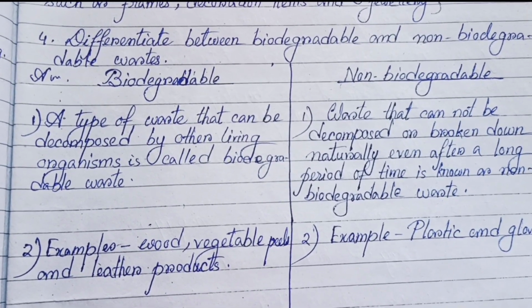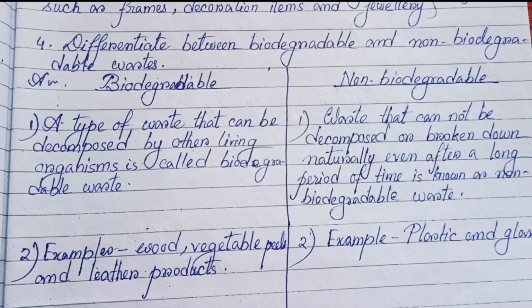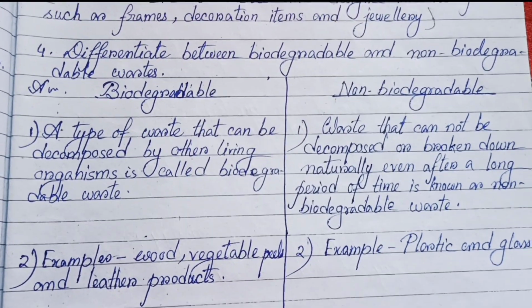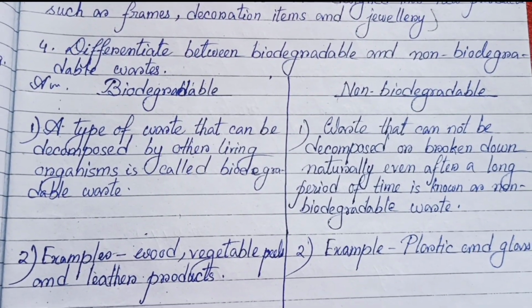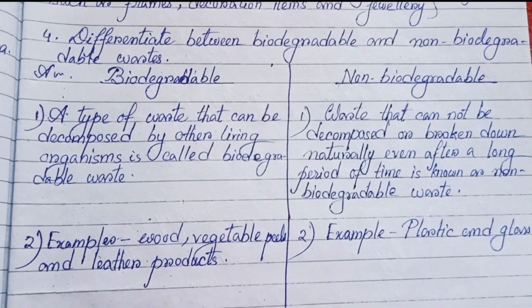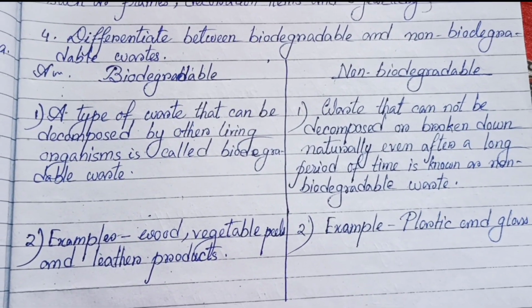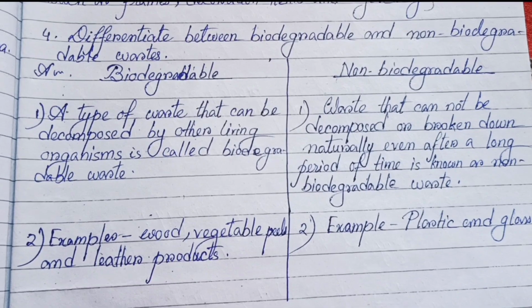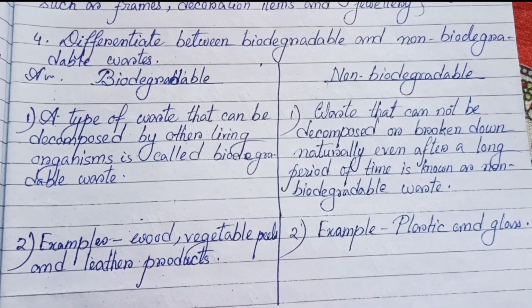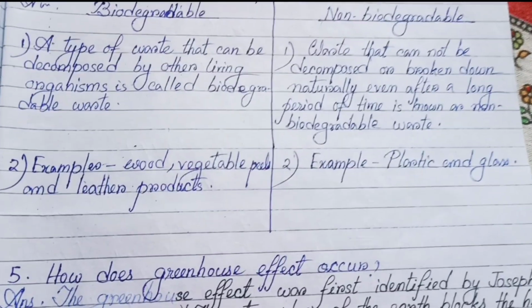Number 1, waste that cannot be decomposed or broken down naturally even after a long period of time is known as non-biodegradable waste. Number 2, examples: wood, vegetable peels, and leather products. Here the examples are plastic and glass.